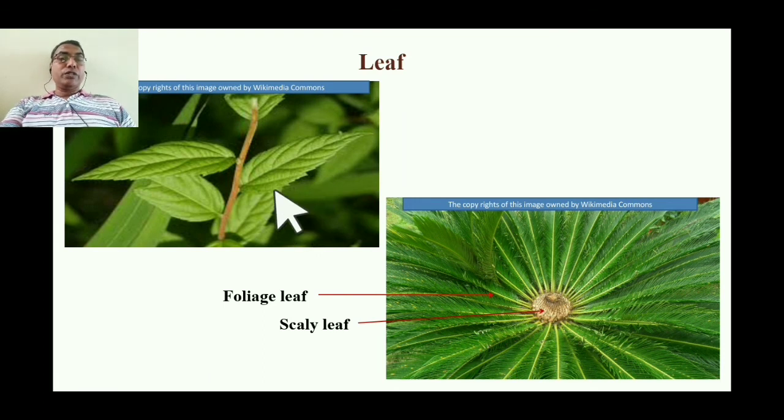There can be different shapes and sizes of the leaf, or there can be different appendages at the base of the leaf, but there is only one kind of leaf, that is the foliage leaf. In case of some angiosperm plants such as the onion, we will find these scaly leaves. Those scaly leaves form the onion bulb, and therefore that is the only exception. But most of the angiosperms have only one type of leaf.